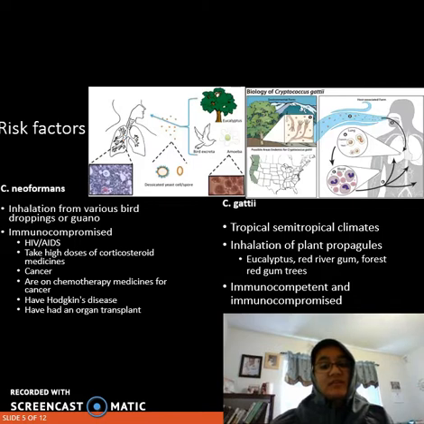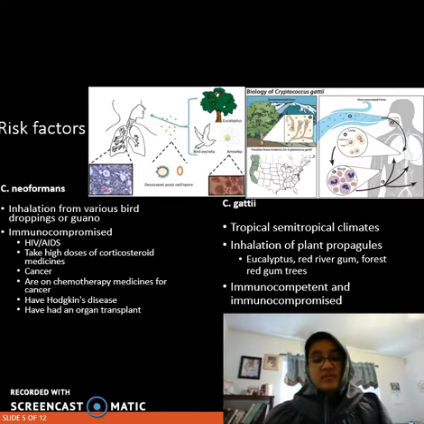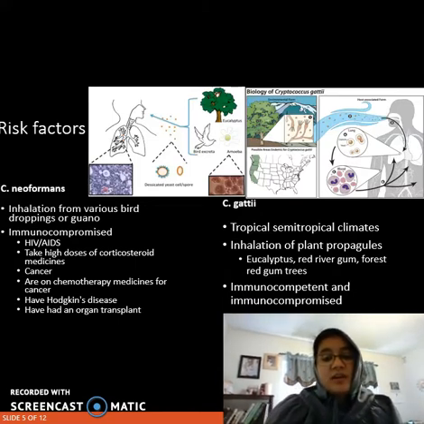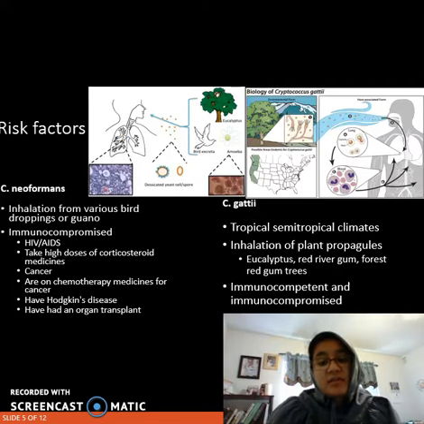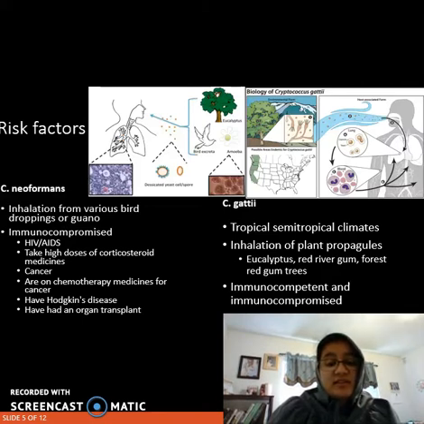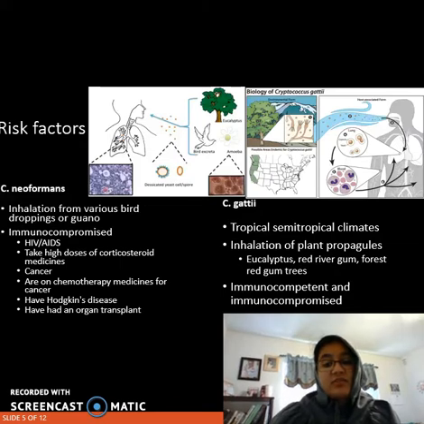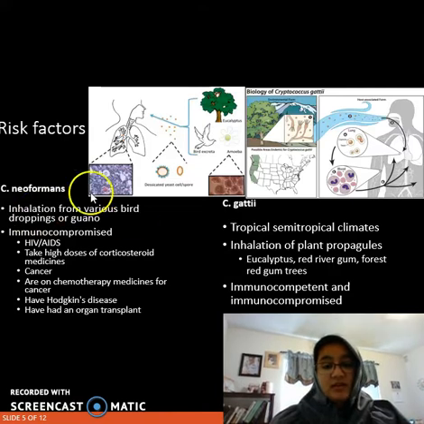C. gattii has been isolated from plant debris, dust, air samples, and usually near stands of trees or logging areas in the Pacific Northwest. Some people suggest that C. gattii was imported with semi-tropical vegetation, which was released into the environment and has begun to adapt and grow in the Northwest states. Consequently, a risk factor occurs when people encounter airborne propagules or dust, especially around logging time. Only recently have tests been developed to distinguish C. gattii from C. neoformans, so apparently some cases previously attributed to C. neoformans were actually caused by C. gattii. Other people speculate that the more virulent strains of C. gattii have evolved and are now being noticed by the medical community.